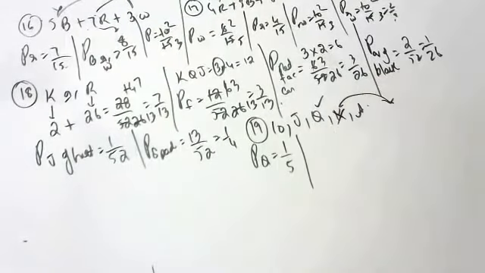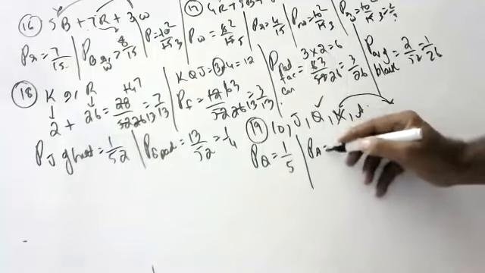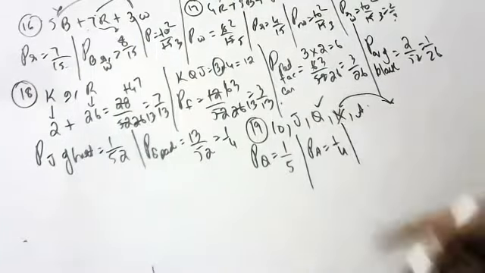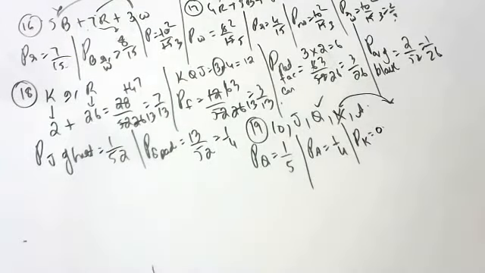Now, if a king is drawn and put aside, how many cards will be there? 4. Now, what is the probability of ace? 1 by 4. What is the probability of king? 0 by 4, 0, because king is already kept aside.